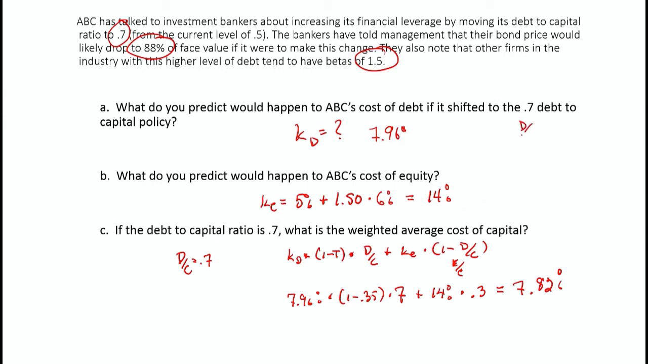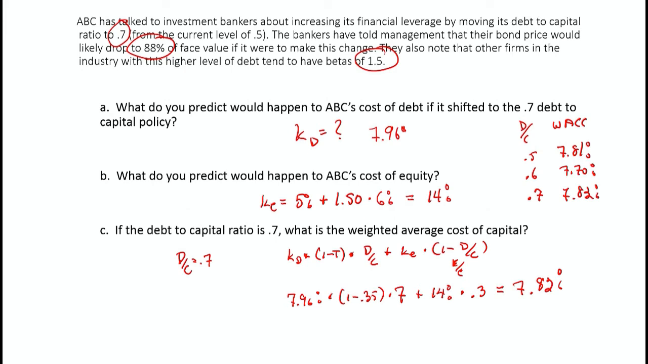All right, so basically what do we have? Well, let's put up here the debt to capital ratios, 0.5, 0.6, 0.7. The estimate of the weighted average cost of capital here was 7.81%. This was equal to 7.7%, and this is 7.82%.